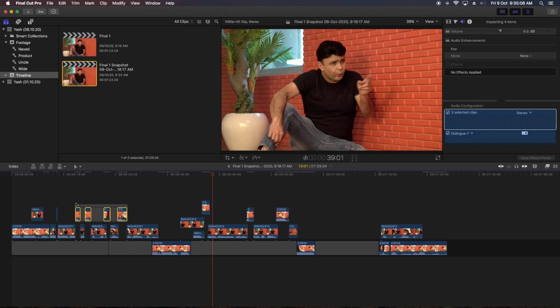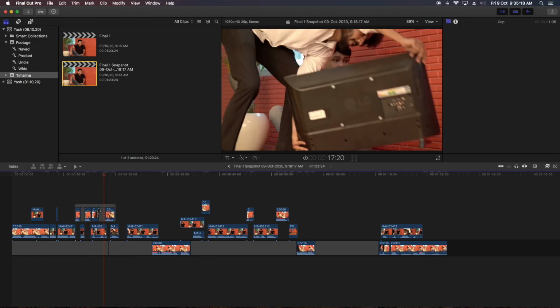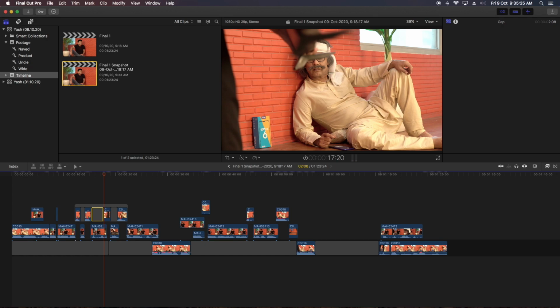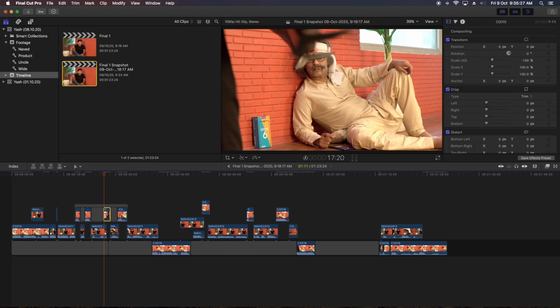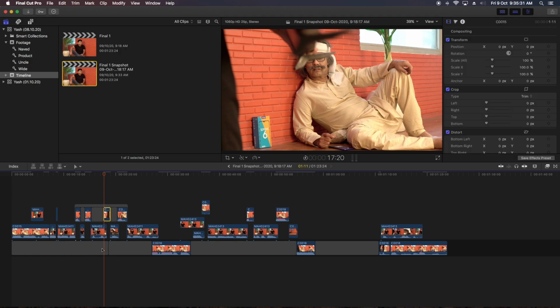In this way, we created another storyline above this storyline, and this will work the same as the primary storyline. If we delete something, everything will get shifted. It will not affect our main timeline at all. We can even ripple delete. The same way we use the primary storyline, we use this secondary storyline for insert connecting clips.